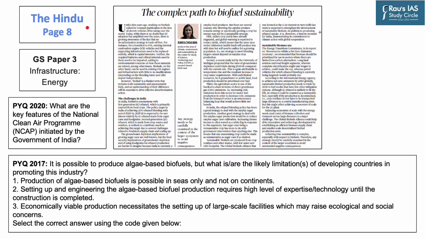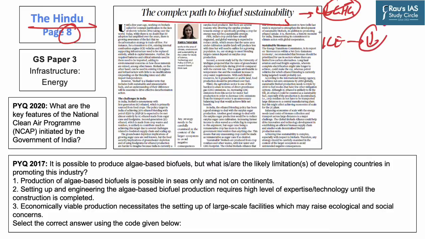Now moving on to the next article of the day, which appeared on page 8 of today's Hindu newspaper. Now this article highlights that the world is moving towards sustainable energy options in order to reduce the greenhouse gas emissions that arise out of the transport sector. Now, electrification is seen as a major way out in order to reduce these greenhouse gas emissions. Biofuels, on the other hand, can be used on existing engines as well as utilize existing infrastructure with little to no modification. Hence, it can significantly reduce our import dependence on fossil fuels.